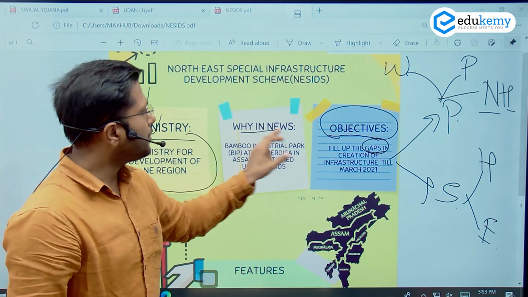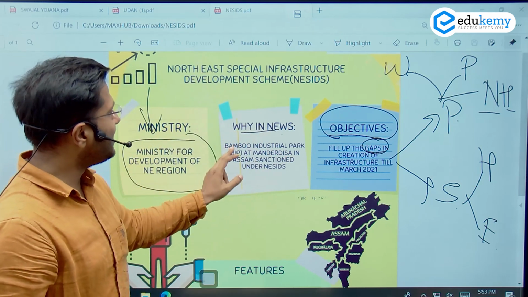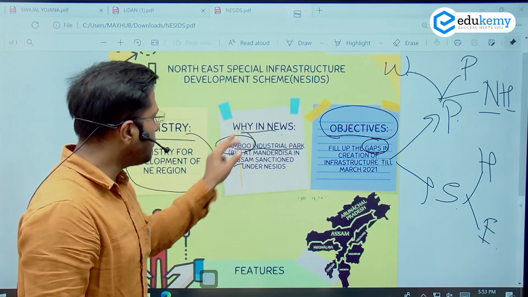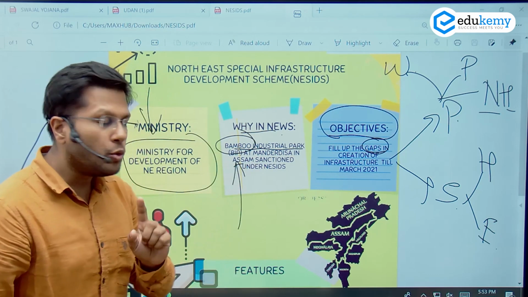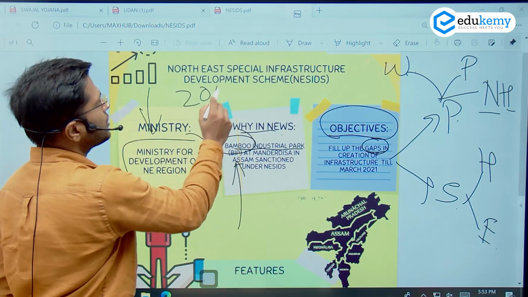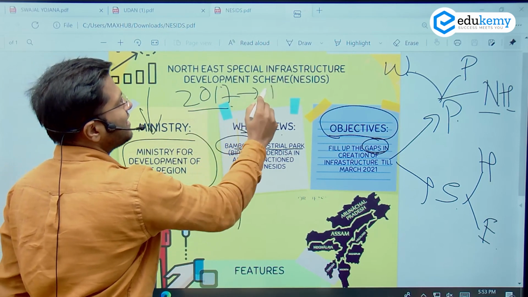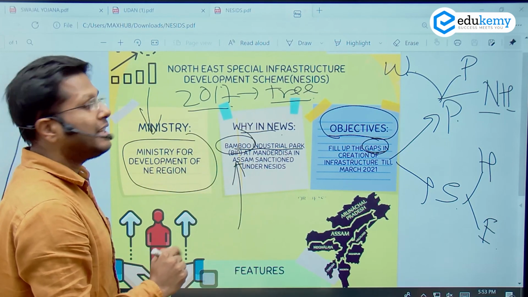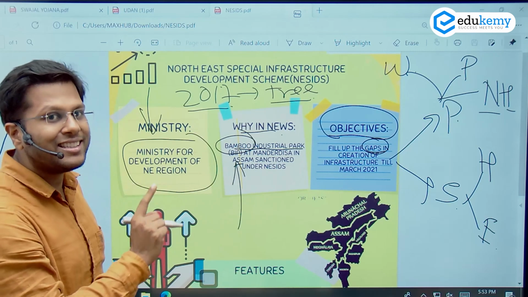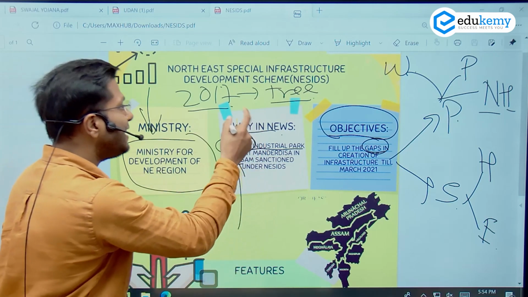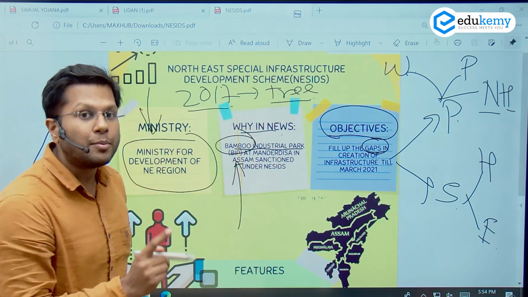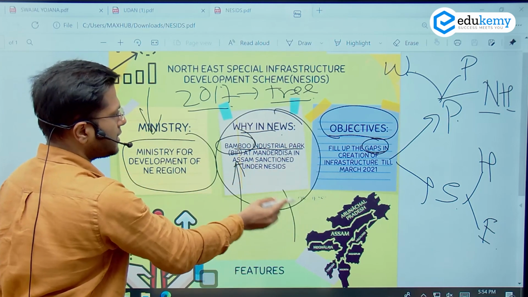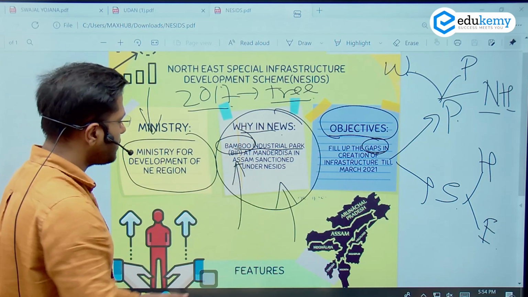And this is in news because lately this scheme has initiated the Bamboo Industrial Park in Assam. Now why bamboo? Bamboo grows very much in Assam, and in the year 2017, it was removed from the list of trees under the National Forest Act in the non-forested areas. If bamboo is removed from the tree list in the non-forested areas, it will be easier for people to use bamboo for commercial purposes. And that is why now we have one industrial park also. This will rejuvenate the whole economy of this particular region in Assam, right?